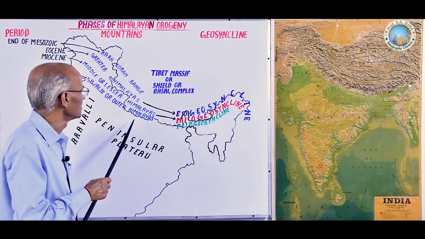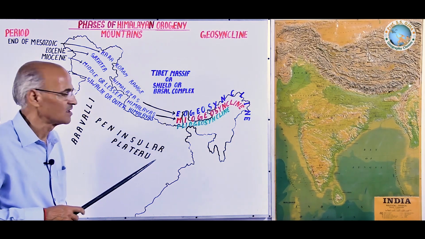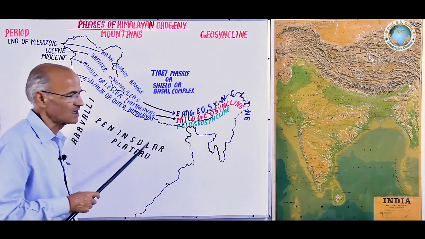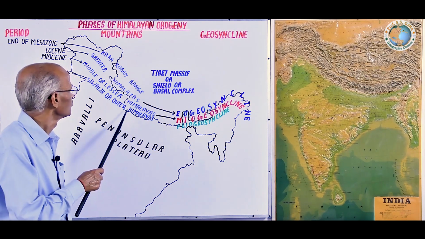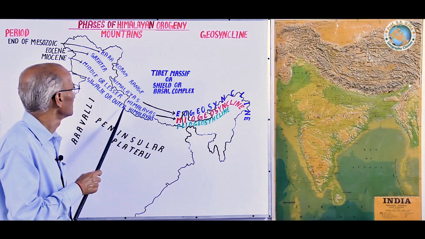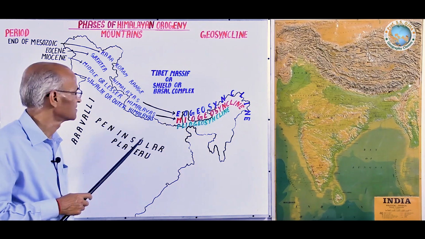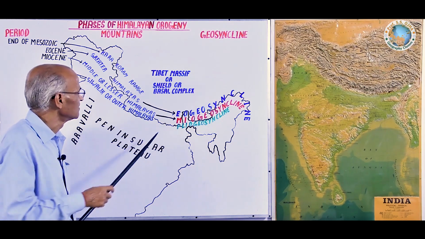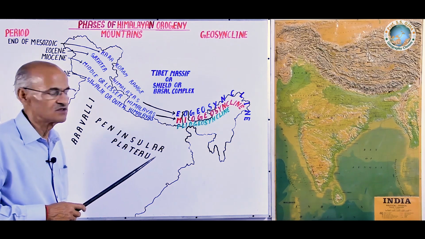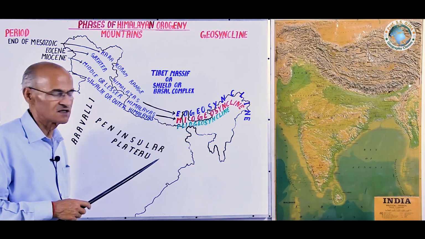Now, there is formation of one new geosyncline, because to the south of Shivalik or outer Himalayas, in the Tarai region there is a sufficient amount of sedimentation.